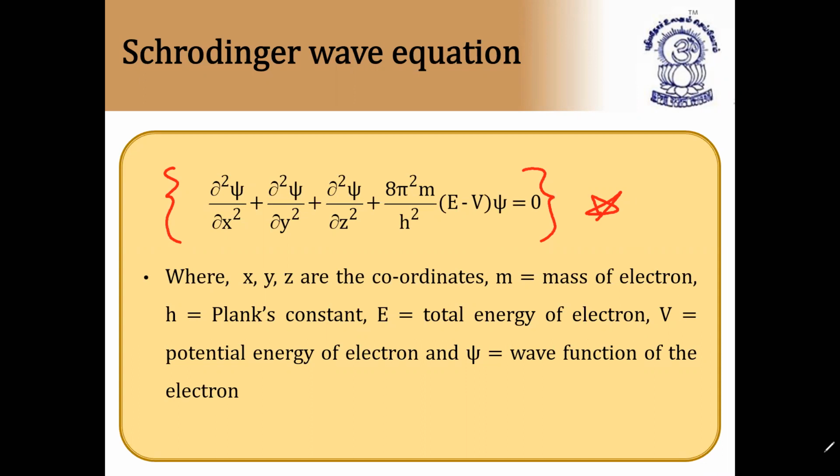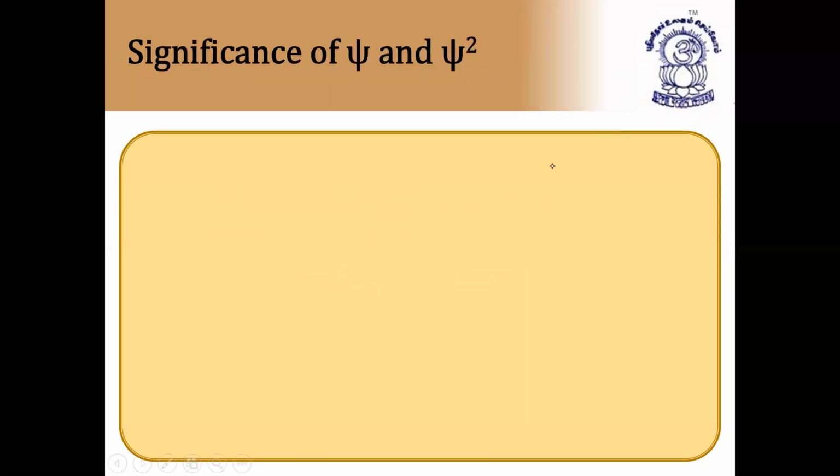There is no substitution of this equation in the competitive exams, because they just want to introduce the Schrodinger wave equation. They have introduced it in 12th class, and more about the Schrodinger wave equation you will get in PG when you are doing chemistry in PG. So anyway, it is not required right now. So this equation is important for competitive exams. Remember, this equation is called the Schrodinger wave equation.